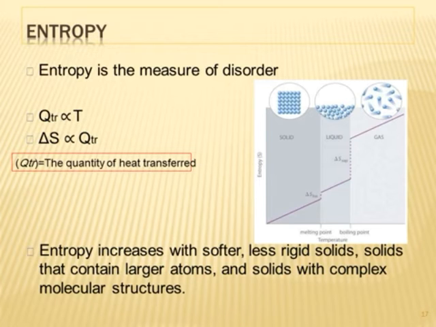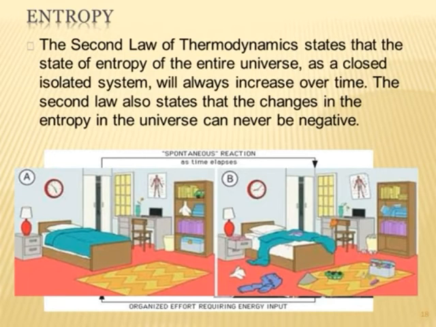In terms of entropy change, the second law of thermodynamics states that a spontaneous reaction involving a system and its surroundings occurs in the direction of increased entropy. When the system reaches equilibrium, the net entropy change undergone by the system and its surroundings is equal to 0. Then next we see the third law of thermodynamics.